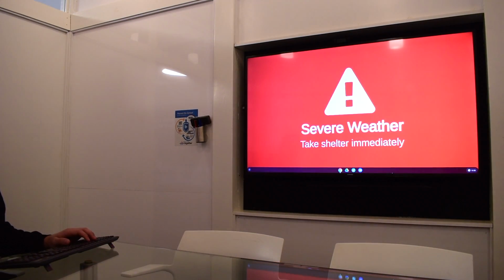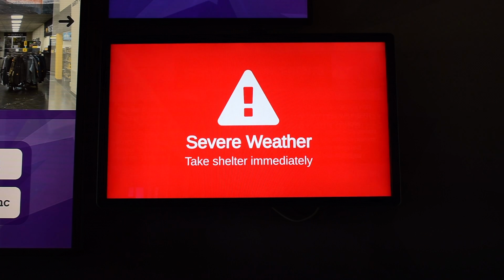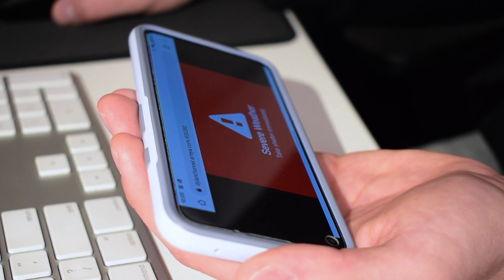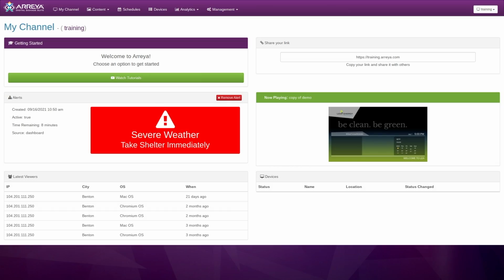The alert will display on all devices paired to the channel the alert was issued on. To cancel an active alert, click the Remove Alert button next to the active alert.